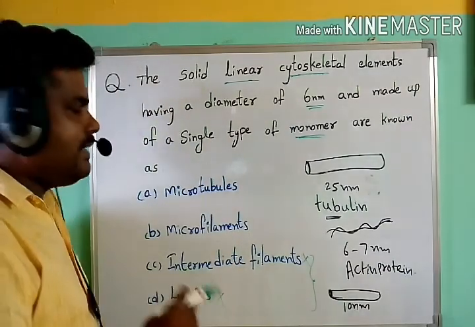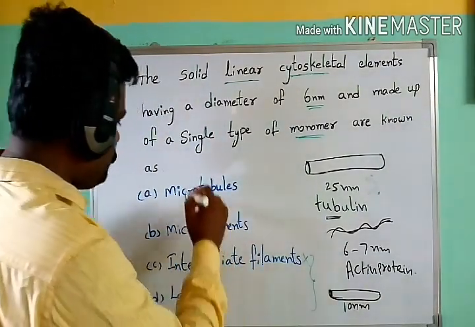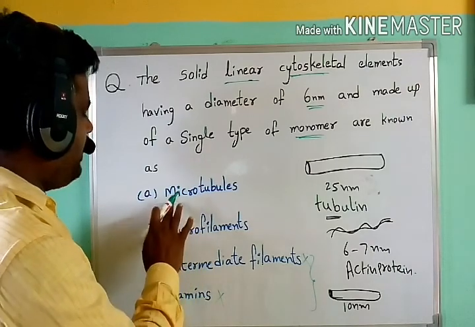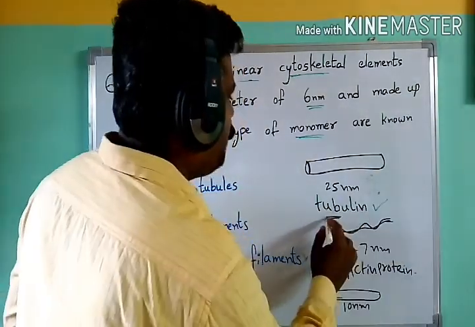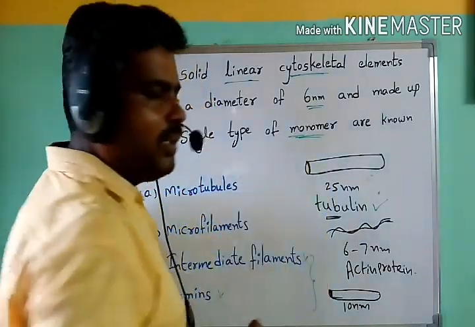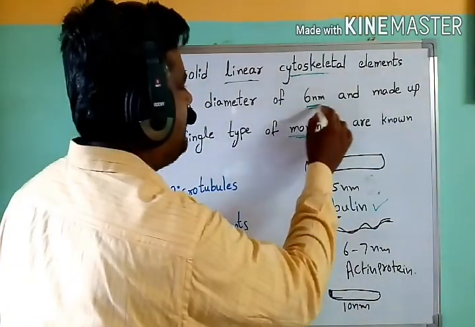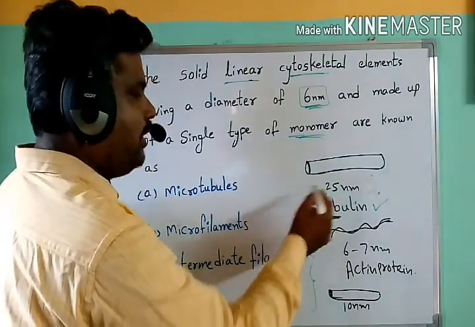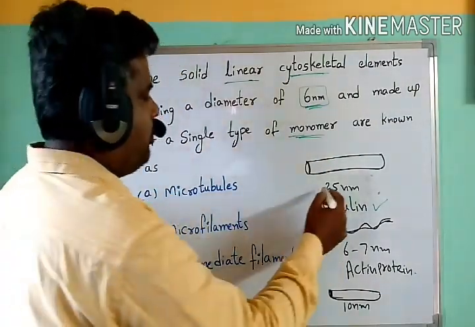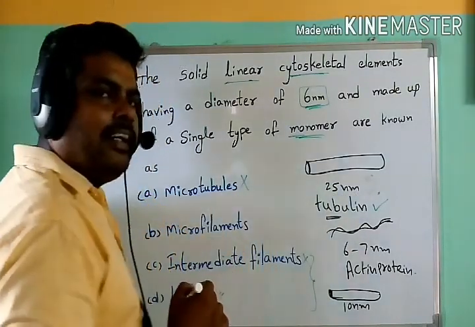Next, coming to option A and option B. In option A, microtubules are made up of a single type of tubulin, a single type of monomer. But the size mentioned is 6 nanometers, and the tubulin protein filament is around 25 nanometers, so it is not the right option.